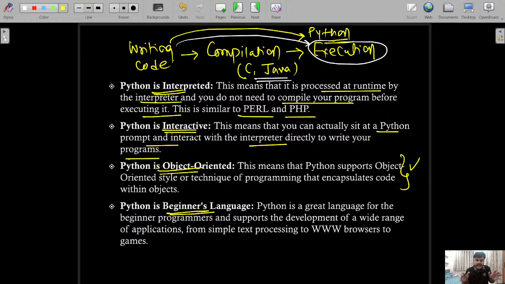For a simple example, let's say you want to create a game. If you want to create a game using another language, let's say Java, you may require, let's say, 10,000 lines of code. But if you follow Python for the same task, you can do it maybe in 1000 lines, because Python has rich built-in libraries and modules. That is the reason this is one of the most favorite languages of programmers and developers.